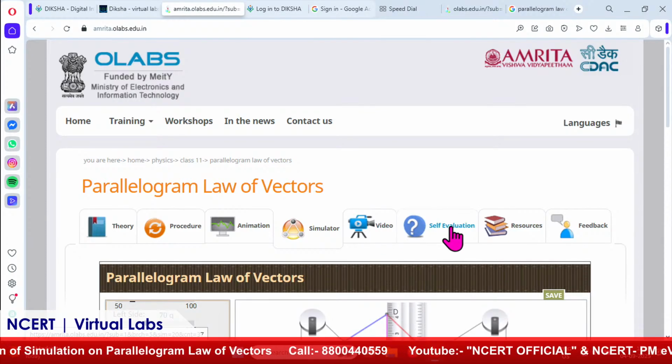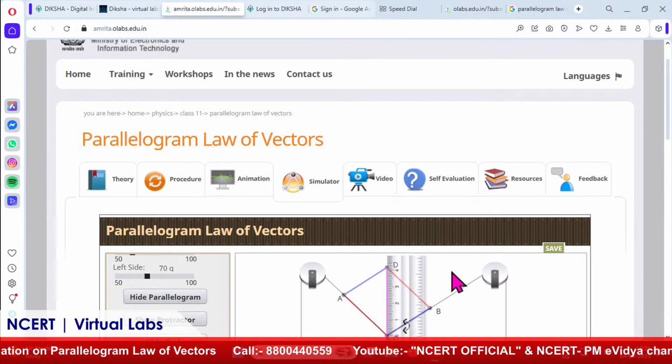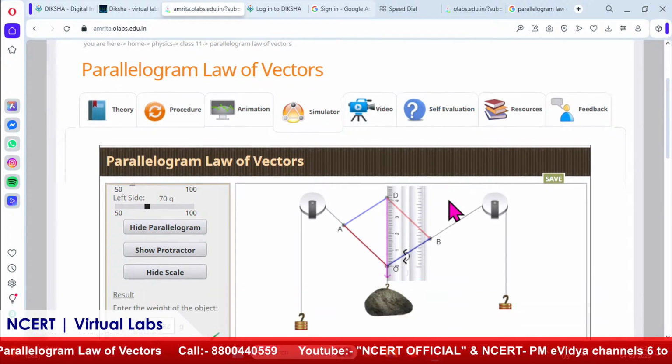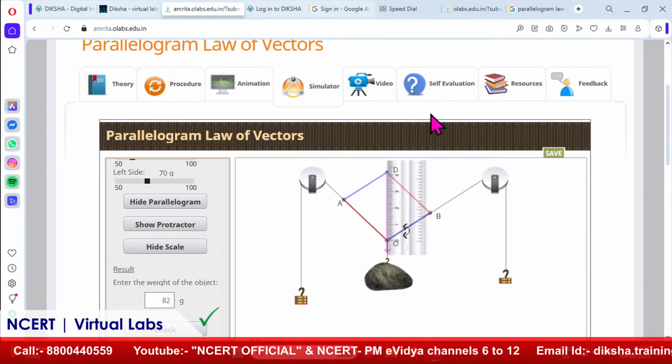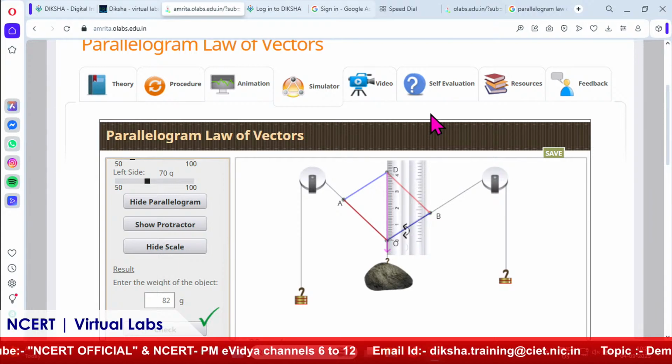And you can verify it through the theory also. Now, once we're through with the experiment, I want to check whether what I have learned is up to the mark or not, where I stand, and whether I can attempt another difficult level or not. So we have the self-evaluation.